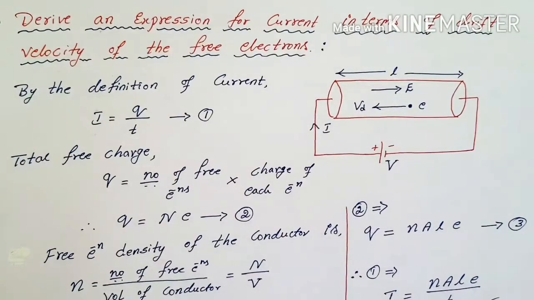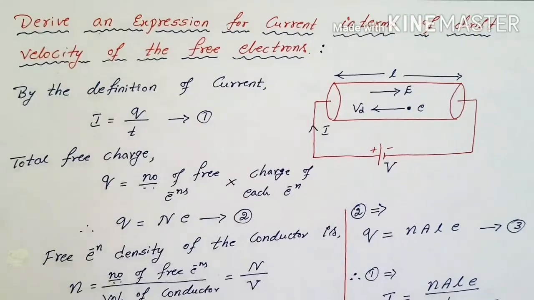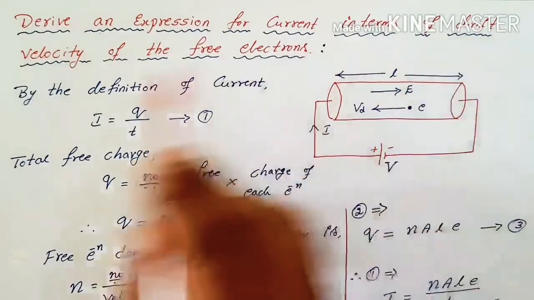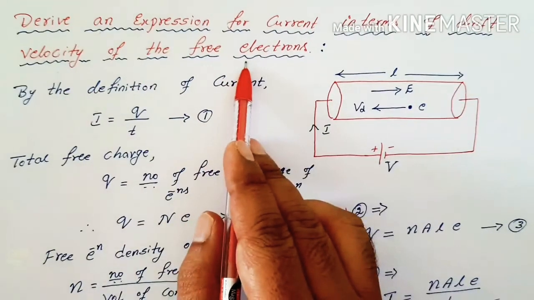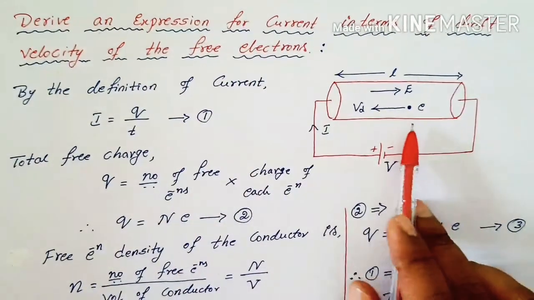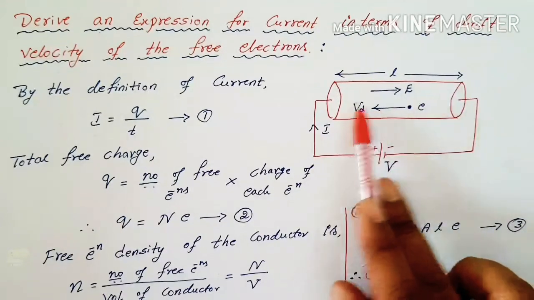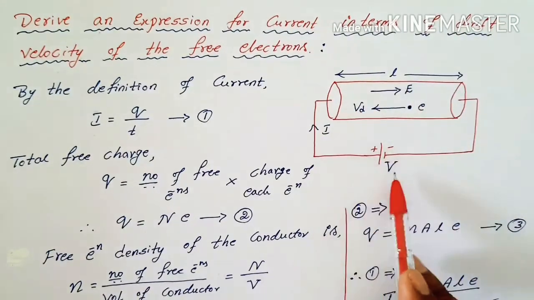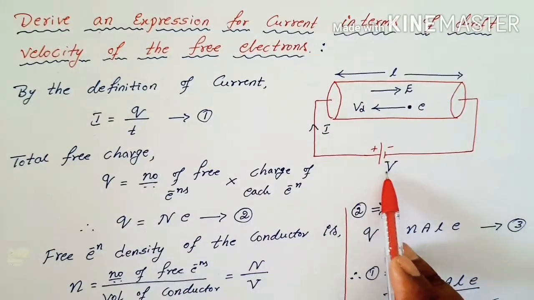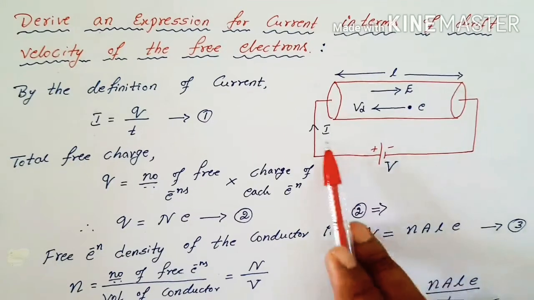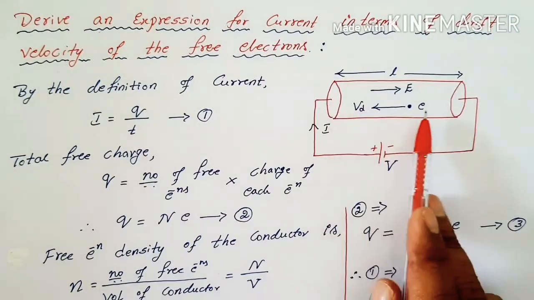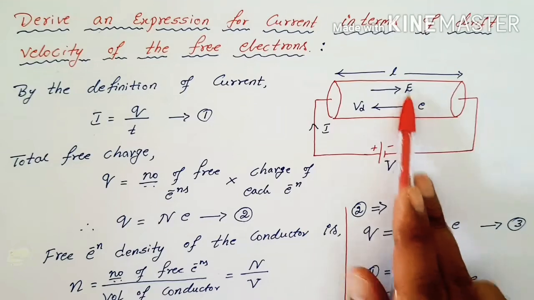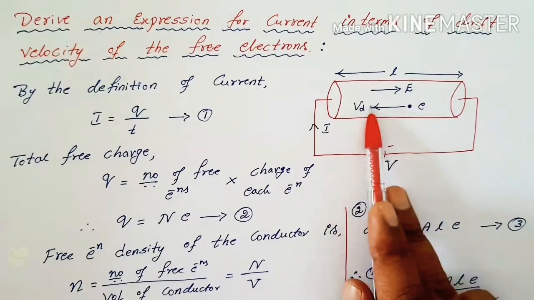The next derivation, we are deriving an expression for current in terms of drift velocity of the free electrons. Again the same diagram. The length of the wire is L and it is connected across the potential difference V, the battery, and I is the current flowing in it, the electron which goes opposite to the electric field moving with drift velocity.